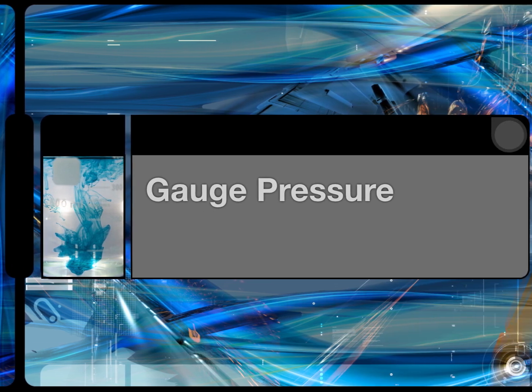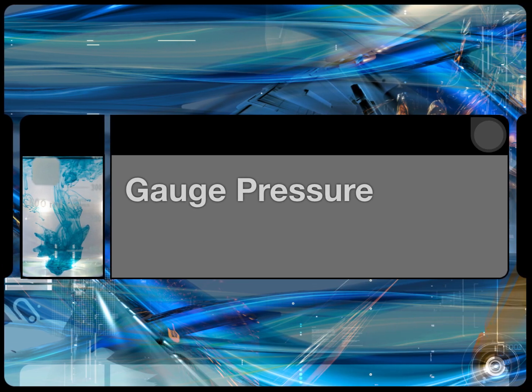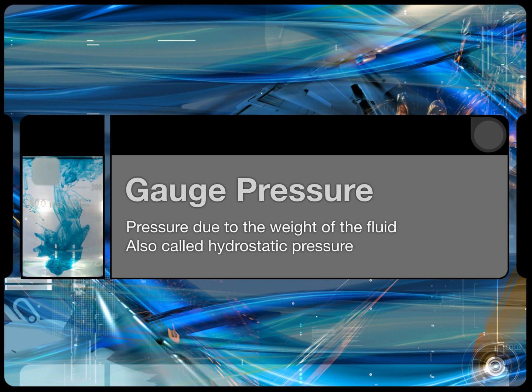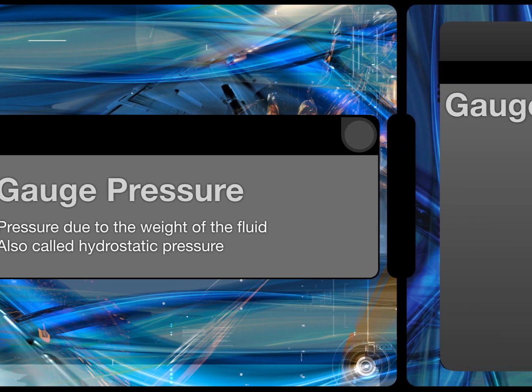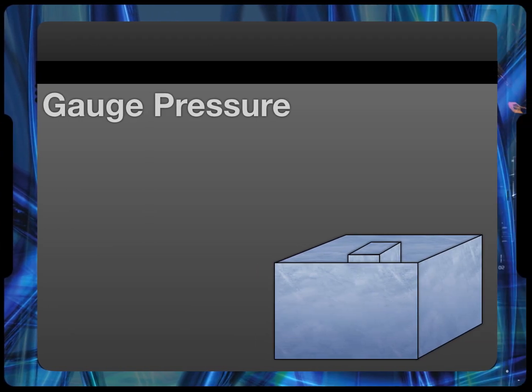You've definitely felt that when you swim lower in a swimming pool, the water is pushing harder against your ears. What you're feeling is called the gauge pressure, and that's the pressure due to the weight of the fluid above you. That's also called hydrostatic pressure, meaning a fluid that's at rest. Here's a quick derivation of how we calculate gauge pressure. You don't need to write this down, but the bit at the end is going to be useful.